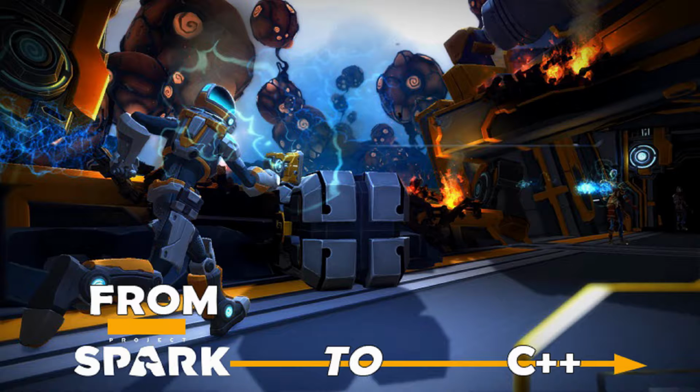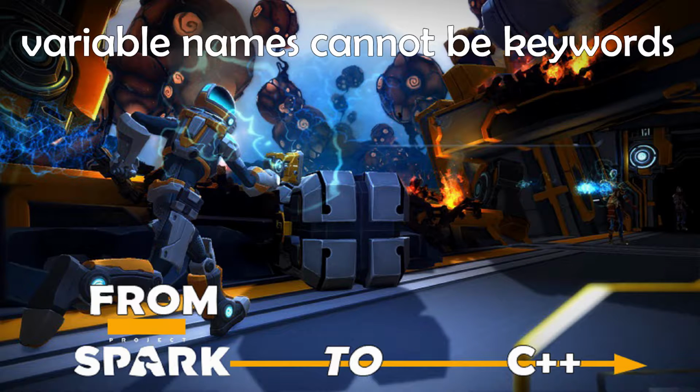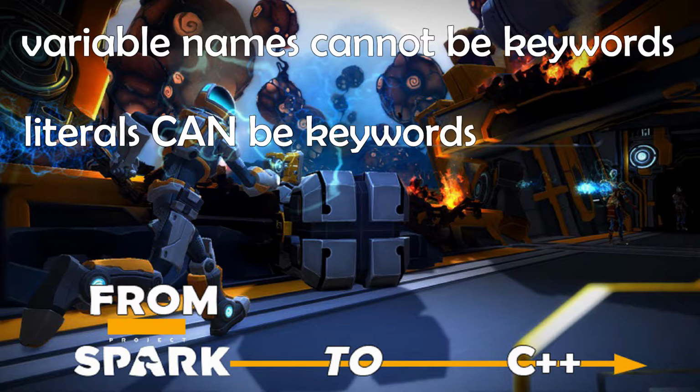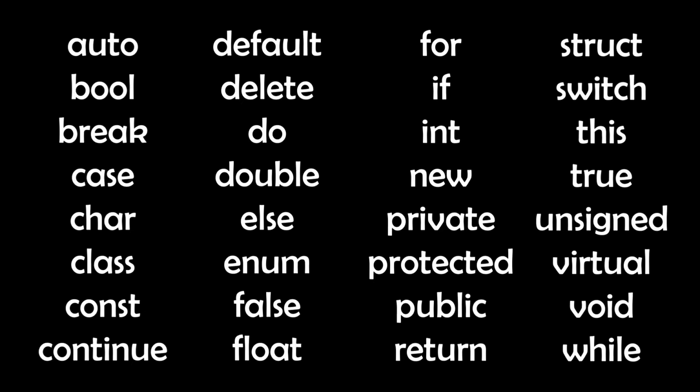From a practical standpoint, when you're beginning to learn programming, the most important thing to know about keywords is that keyword names cannot be used as variable names. Literals are fine, and we'll check that out in a second. Here's a list of some commonly used basic keywords. Each keyword is defined differently and does something different. Their individual functions are not important to the overall concept. You'll learn more about what they do as we go through subsequent topics.